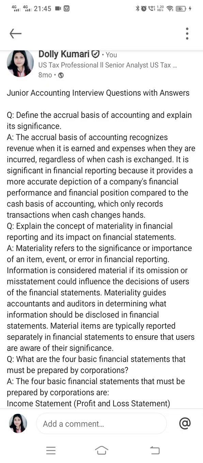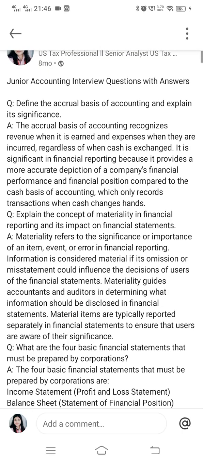If you have not received some amount from a debtor, and that is a negligible amount that can be recovered, that doesn't need to be disclosed. But for that also we make a provision for bad debts, so that is a different concept. But materiality is when there is a need to inform all the users of the financial statements that this transaction can affect our financial position or the financial statements of the company.